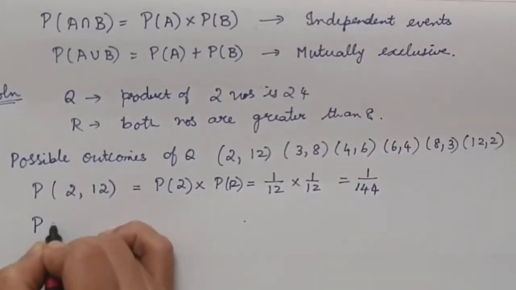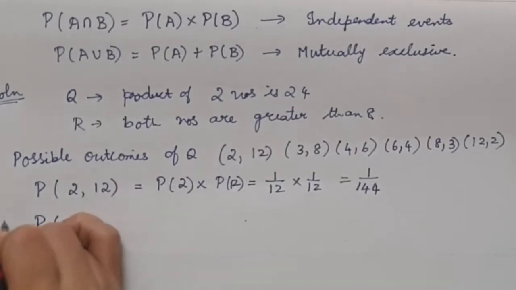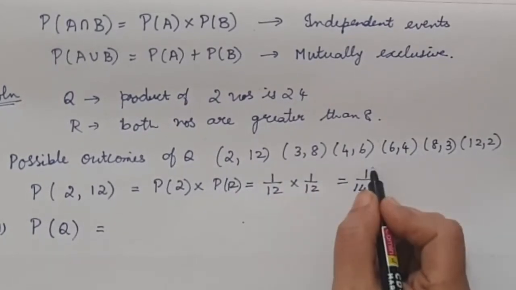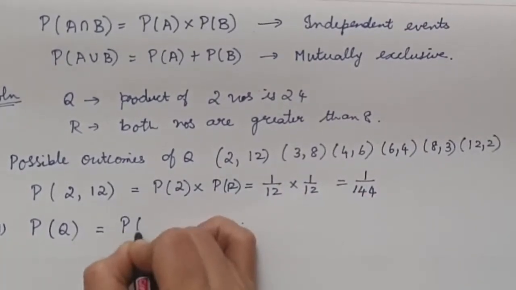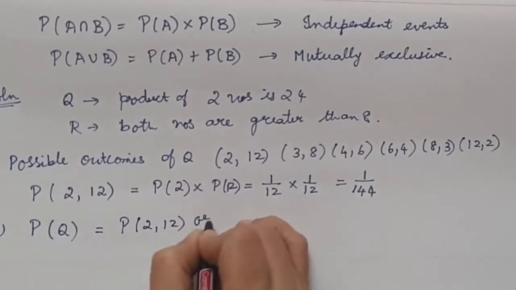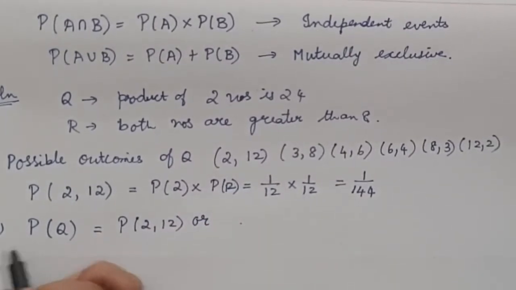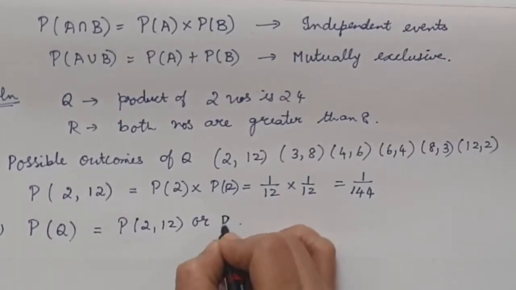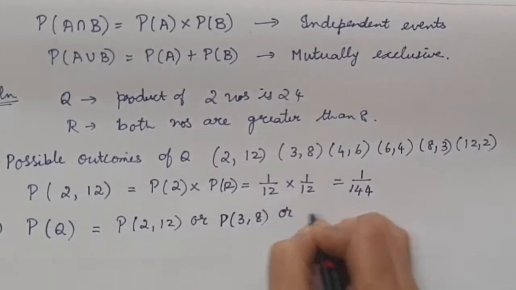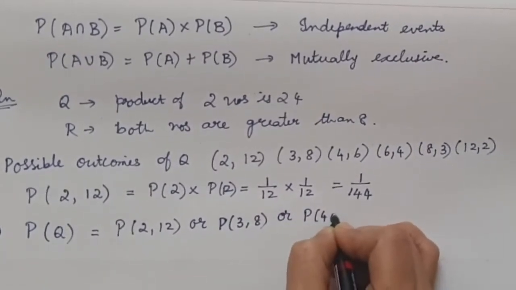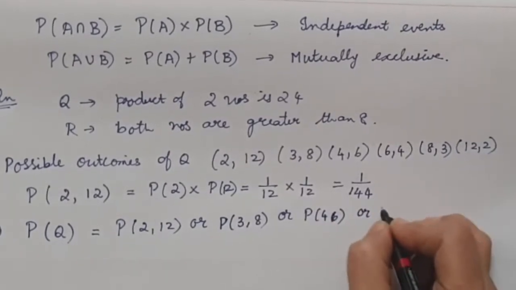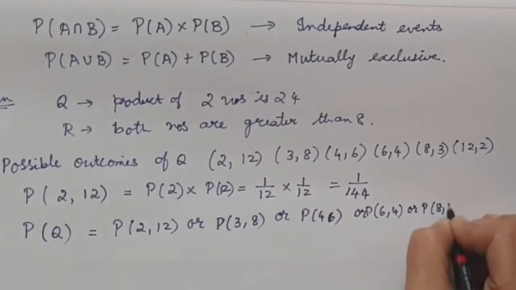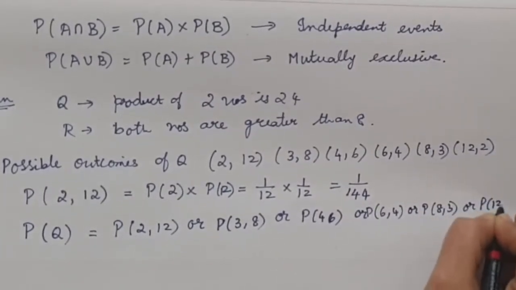So the probability of Q, that is our first question, can be this or this or this, all of this we write. Therefore the probability of Q will be equal to the probability of 2 or 12, or the probability of 3 or 8, or the probability of 4 or 6, or the probability of 6 or 4, or the probability of getting an 8 or 3, or the probability of getting a 12 or 2.